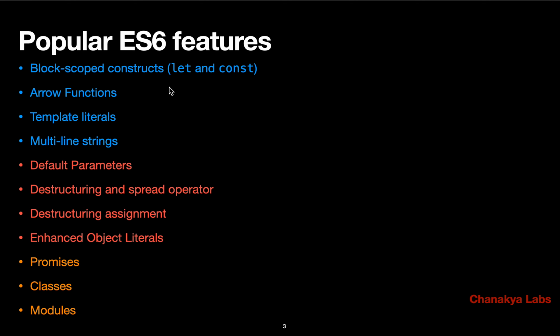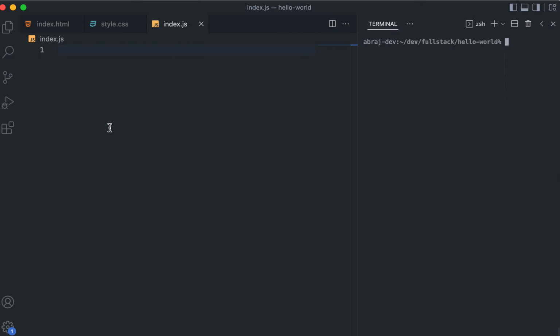For example, let and const were added by ES6 in 2015. Arrow function: we saw two ways, right? One, the function keyword, that was ES5 and before. Arrow functions were introduced in ES6. Template literals, so we saw something like this, right?